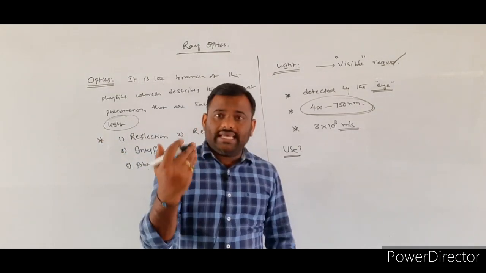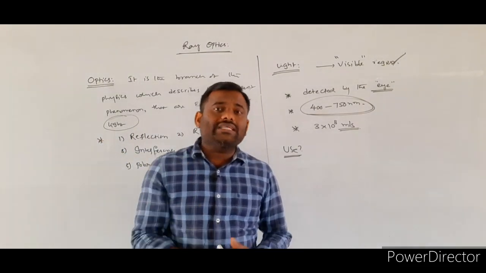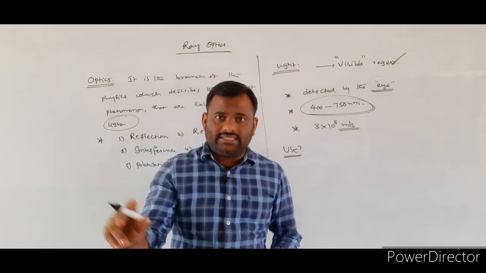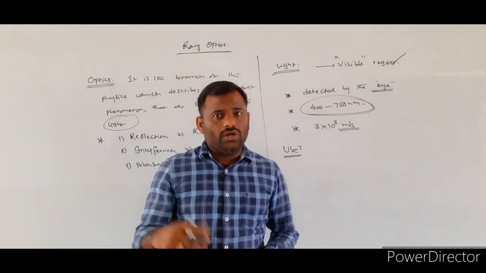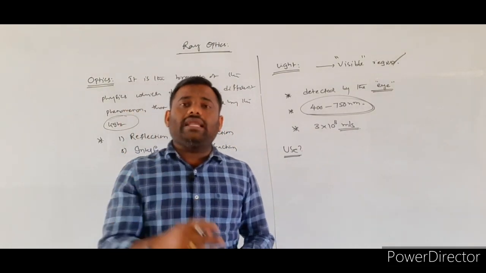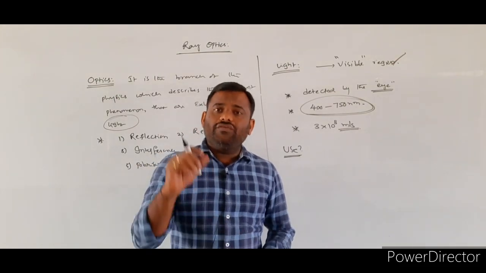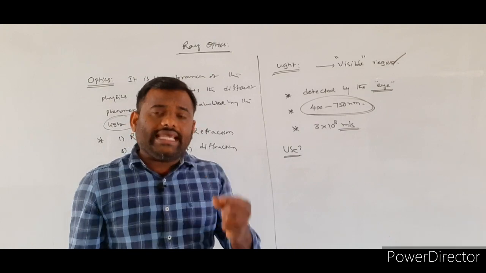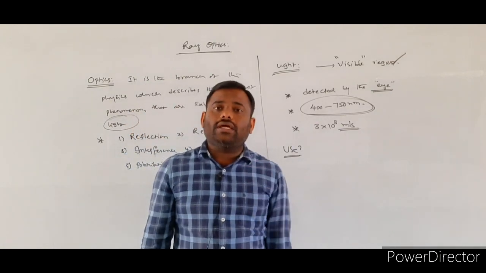Now, we are seeing the object with the help of the light only. If there is no light, in the darkness can we see the objects? No. So, what is the use of light? With the help of the light, we are seeing the objects. How can we identify the particular object?